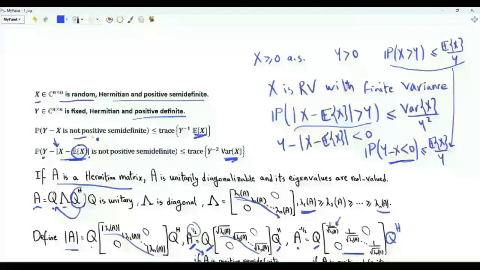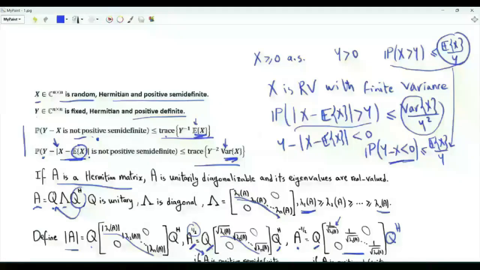The objective here is to show that in the matrix case, these upper bounds in the Markov and Chebyshev inequalities are replaced by these upper bounds involving the trace of y inverse times the expectation of x, or the trace of y inverse squared times the variance of x. Again, expectation and variance are applied to x component-wise. To prove these inequalities, we will make use of the scalar inequalities, but before using them, we will need several intermediate steps.